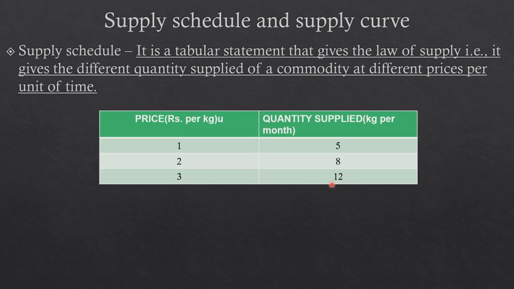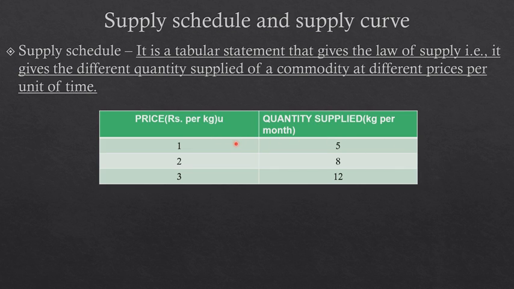Okay, now moving on to the supply schedule and supply curve. What is a supply schedule? Like the demand schedule, it is also a tabular representation of the quantity supplied at different prices. When I said law of supply, I stated that when the price of a commodity is increasing, the quantity supplied is increasing. So if you see this schedule, it is a hypothetical sale of your wheat. When the price is rupees 1 per kg, the quantity being supplied is 5.